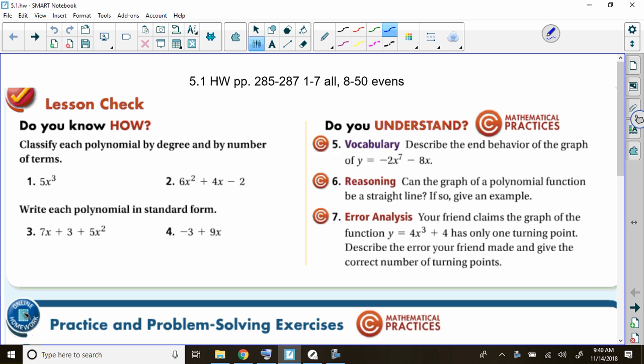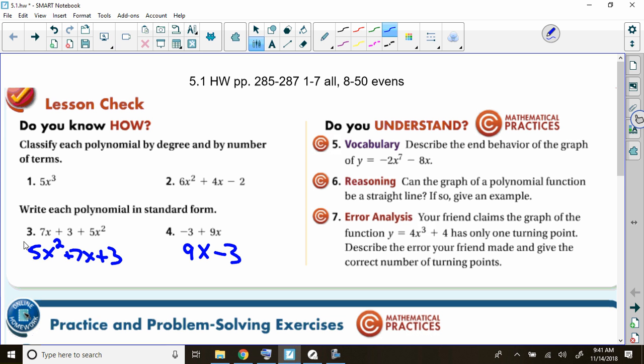So this homework, it's chapter 5, section 1, number 1. You should have said that is a cubic monomial. Number 2, you should have said it's a quadratic trinomial. So far, so good? Pretty easy stuff, I think. Number 3, in standard form, you should have put 5x squared first, then plus 7x, then plus 3. Number 4, real easy. The 9x goes first and then minus 3, so 9x minus 3 for number 4. How we doing up to this point? Good?